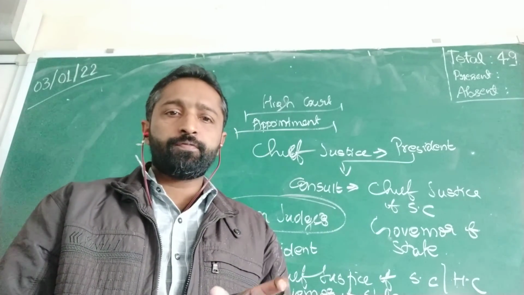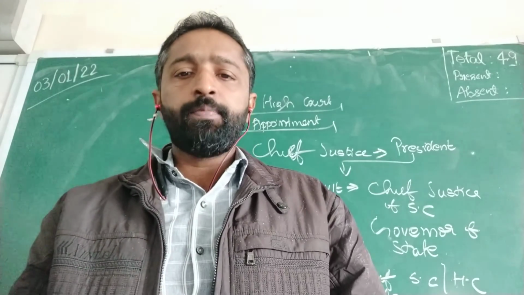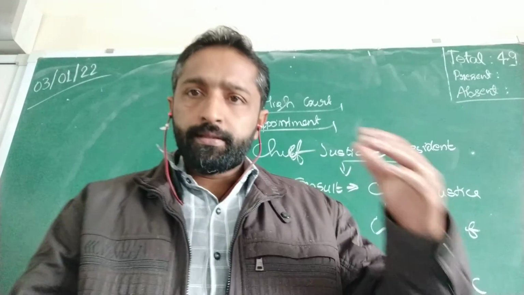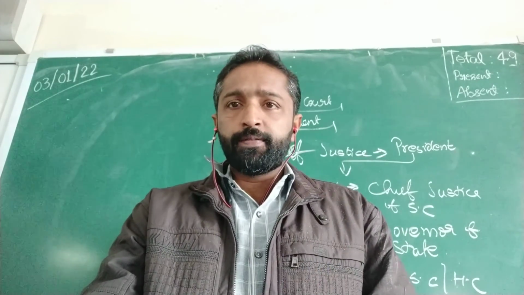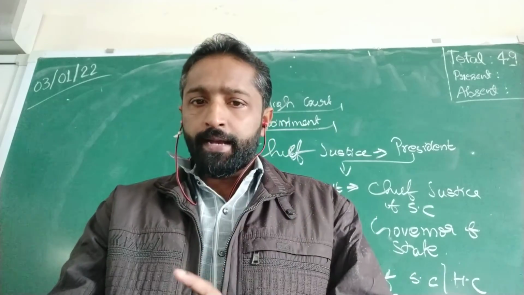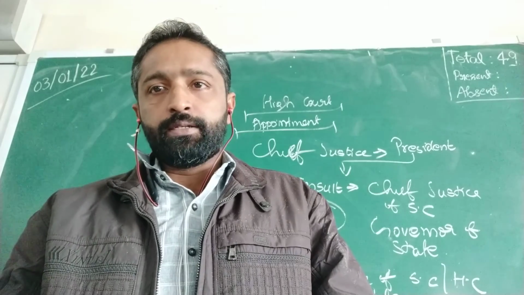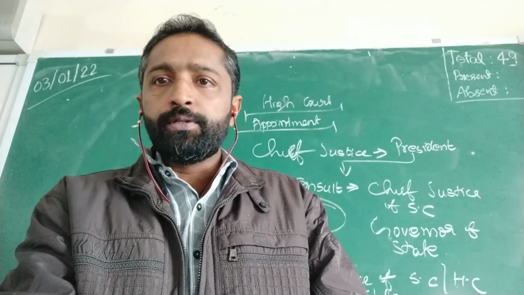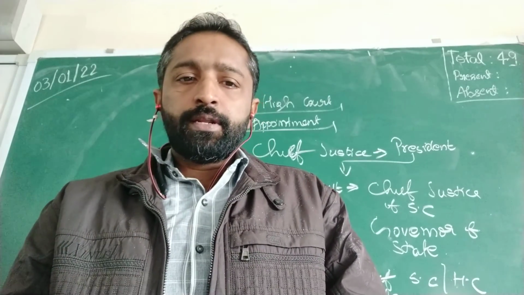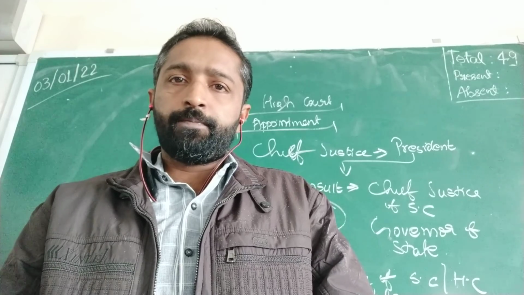So the Chief Justice of the High Court is appointed by the President of India after consulting the Chief Justice of the Supreme Court and the Governor of the particular state. The other judges are appointed by the President of India after consulting the Chief Justice of the Supreme Court, the Chief Justice of the High Court, and the Governor of the concerned state. I hope you are clear with these 3 points: the composition, the qualification necessary, and the appointment done by the President of India.